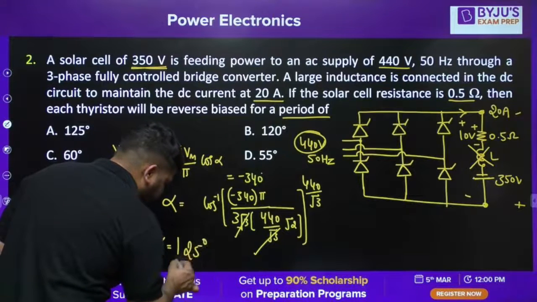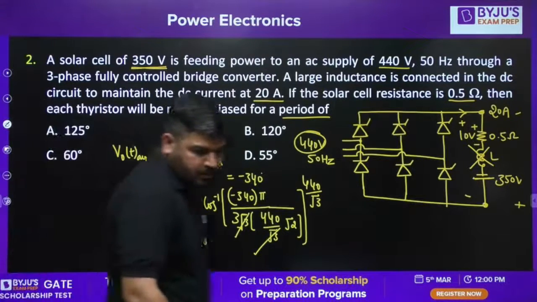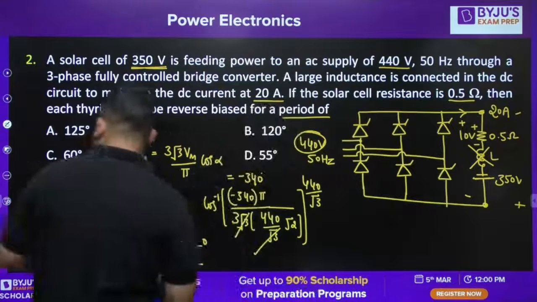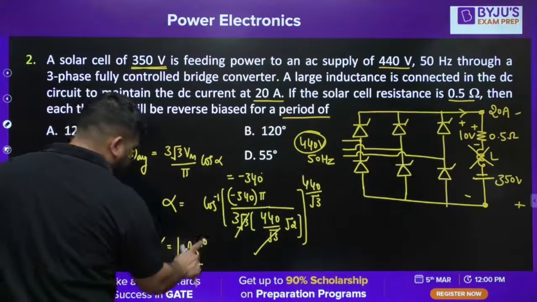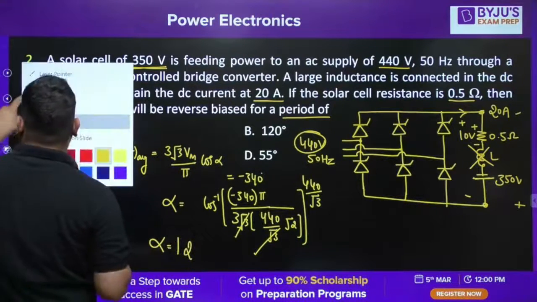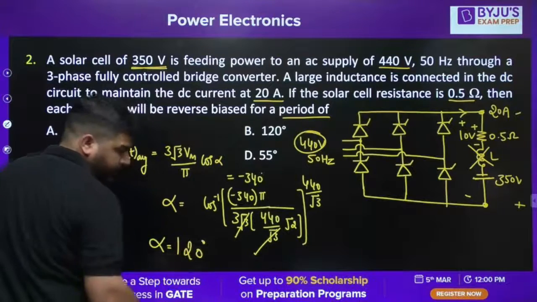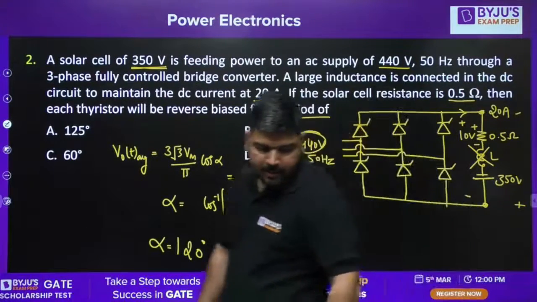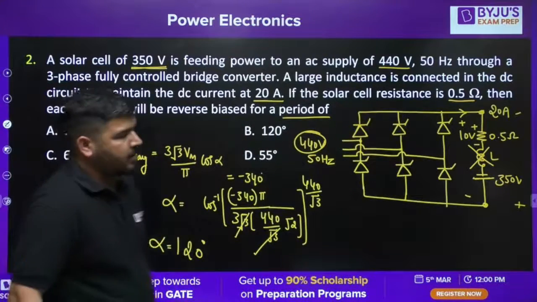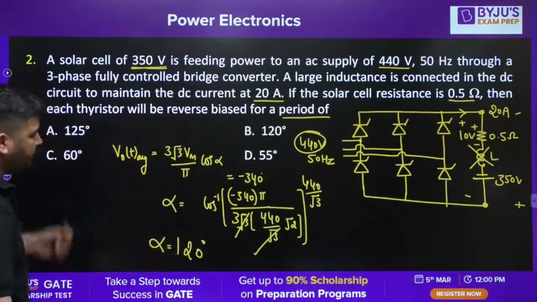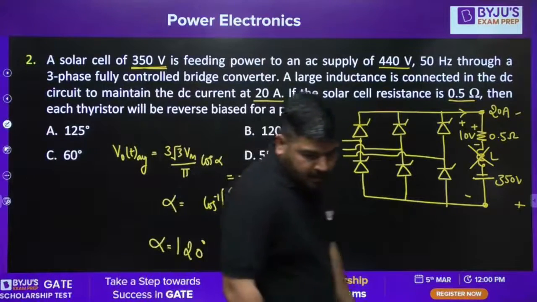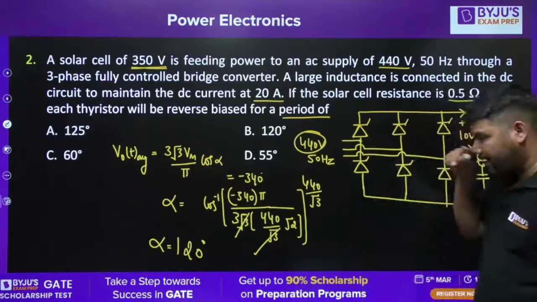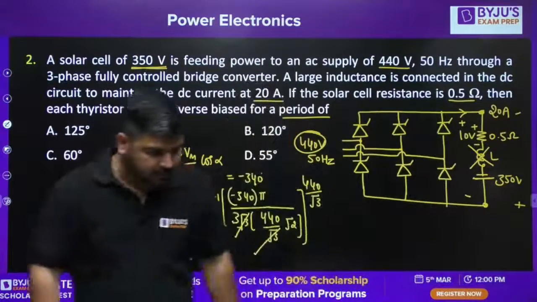Please check this value because my calculation is not good. Is it 120 or 125? Tell me, what is the value of alpha, Sachin Tiwari? You have to calculate the value of alpha first.